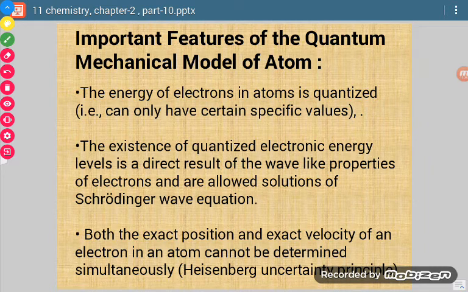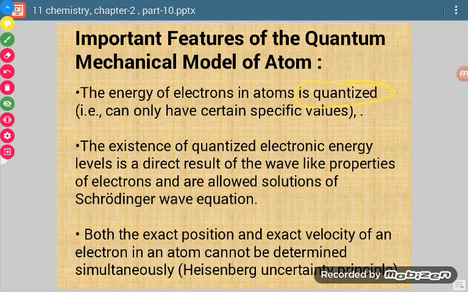Now we come to the features of the quantum mechanical model. There are 5 main features of the quantum mechanical model of the atom. Very first, the energy of electrons in atoms is quantized. Quantized means having certain fixed values. Just like in the Bohr model we calculated E1, E2, similarly here they have specific values when they are present in a particular allowed energy level in the atom.